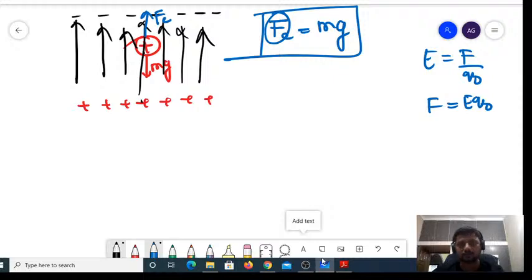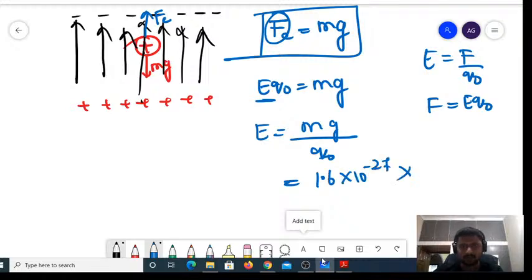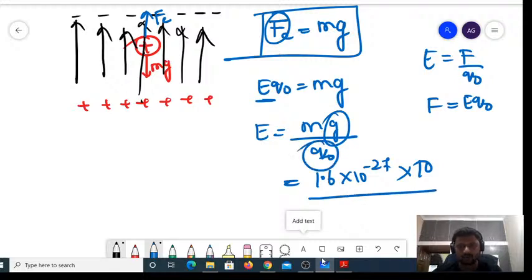Now what will happen? Instead of Fe, I can write E into Q naught. That is equal to what? M into g. We have to find the E value. So E is equal to M into g divided by Q naught. Now, what is the mass of the proton? It is 1.6 into 10 power minus 27, multiplied by g which is 10, divided by Q naught. Q naught is 1.6 into 10 power minus 19, the charge of a proton.